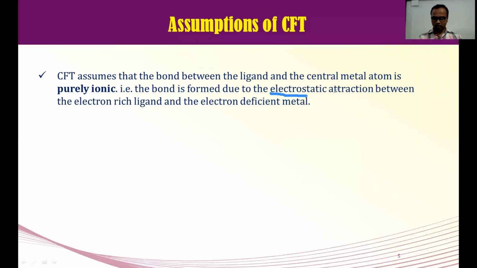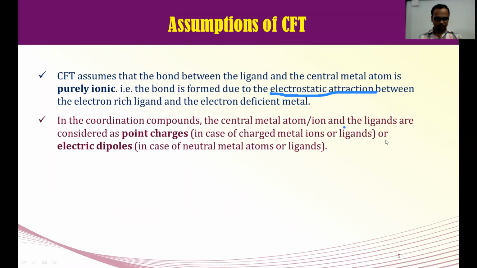It means there will be two charges, one positive and another negative, and we all know there will be attraction between positive and negative charge. And if there are two similar charges, like positive charges, there will be repulsion. Also for negative charges, there will be repulsion.